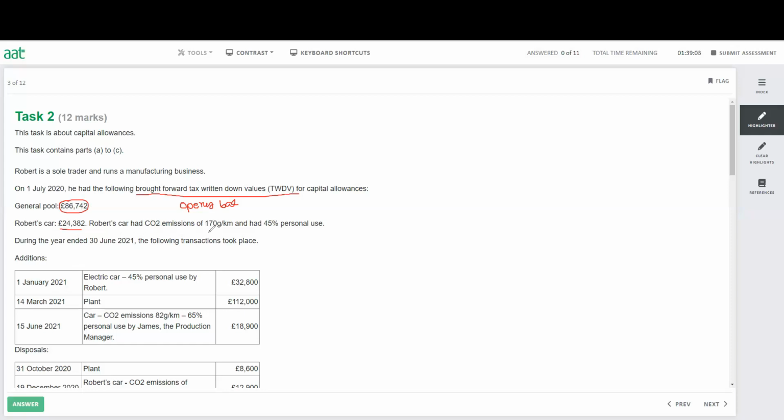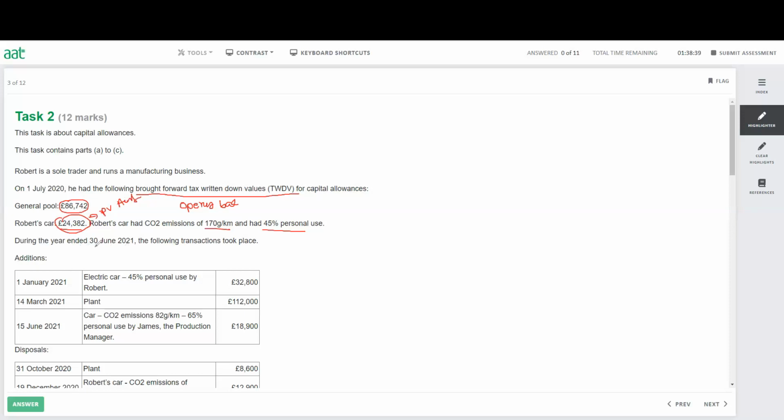Robot car had a CO2 emission of 170 gram and had 45% personal use. If we have a personal use, we need to take this one for the private use asset. So this car we take for the private use asset.